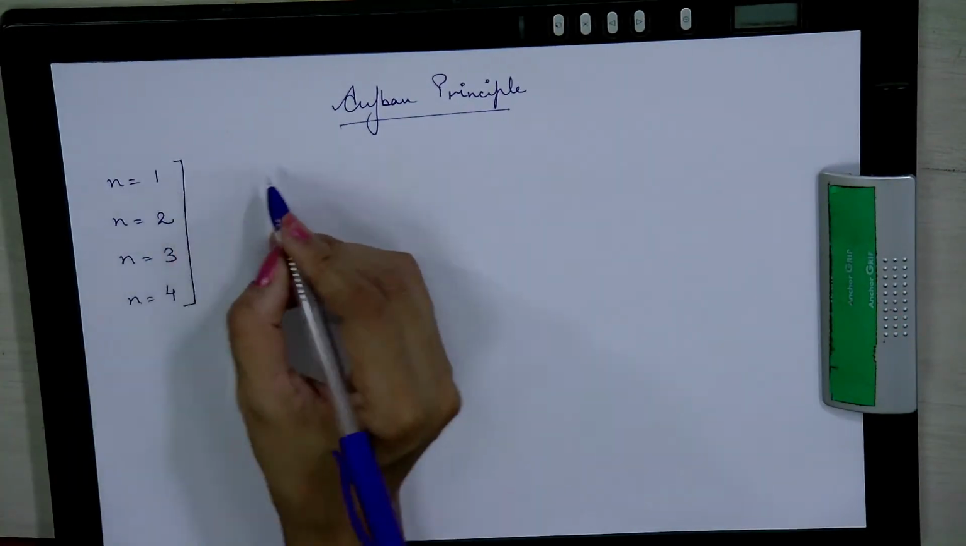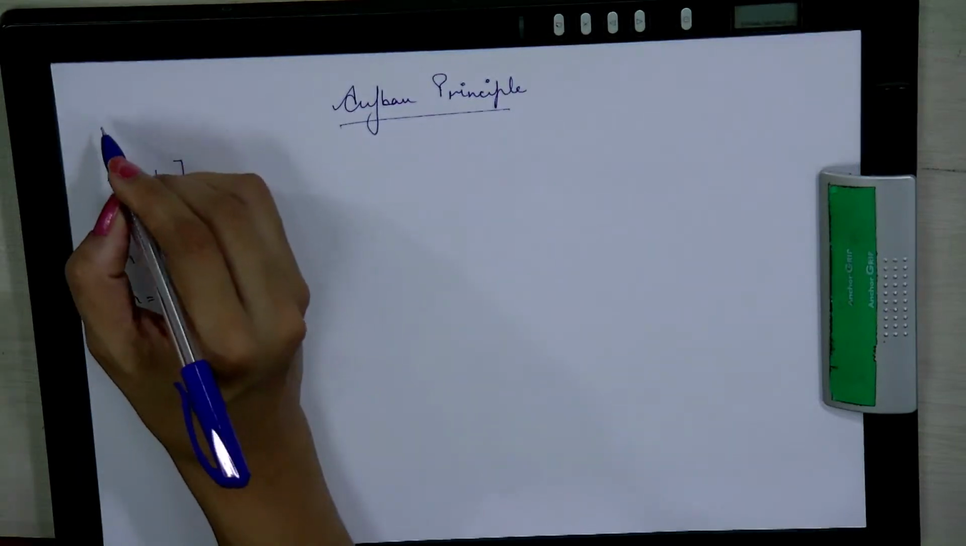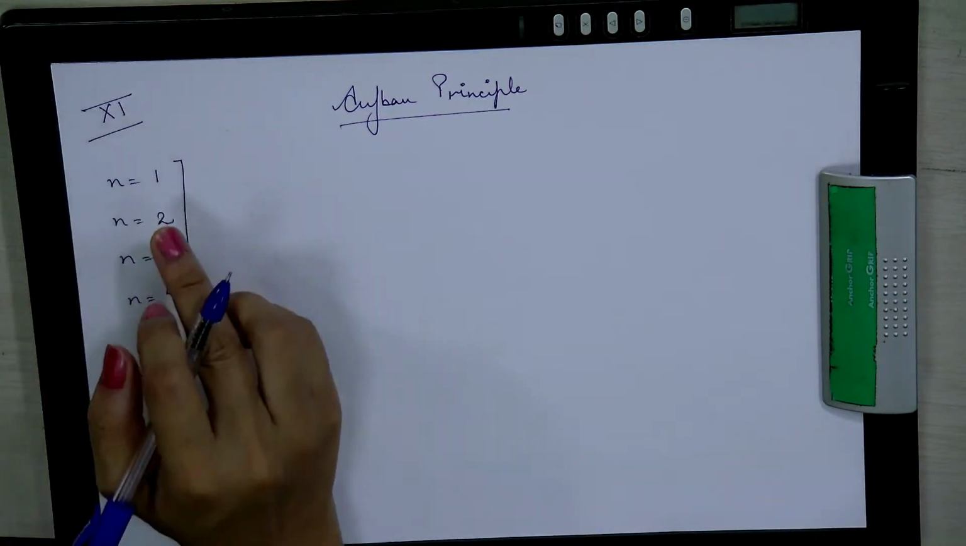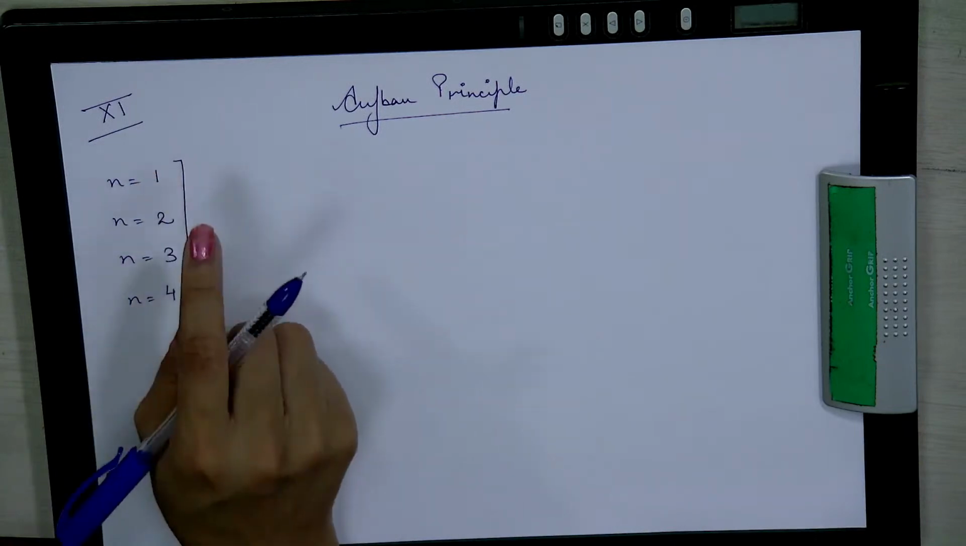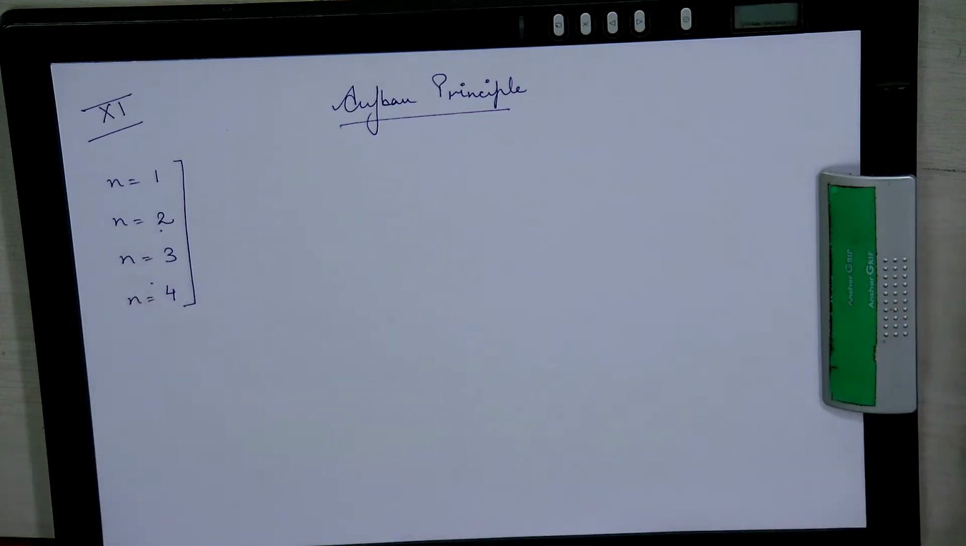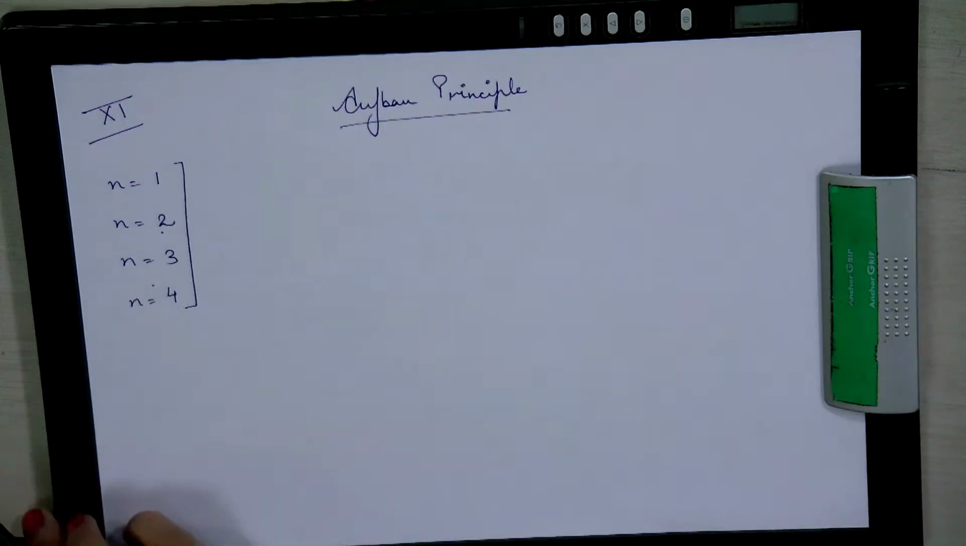Okay. So, we have Aufbau principle. For this, I am taking you back to the 11th concept. This is from 11th. So, you have n is equal to 1, which is your number of shell, then you have n is equal to 2, then you have n is equal to 3, then you have n is equal to 4, right?